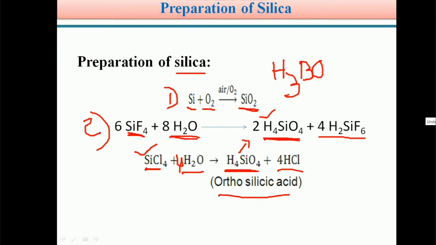Okay students, so with the help of silicon tetrahalides we can also prepare silica. Silicon tetrafluoride or silicon tetrachloride on hydrolysis forms orthosilicic acid, which on heating forms silica. So these are the two methods for the preparation of silica, very important from the examination point of view.